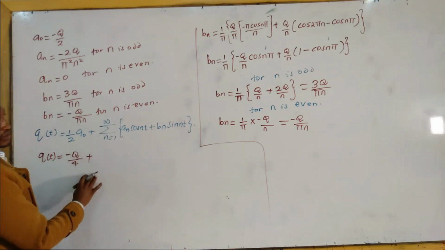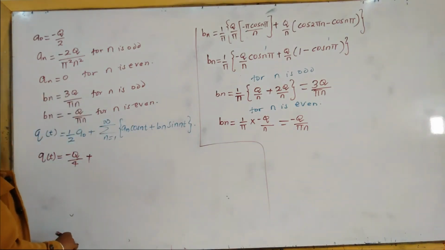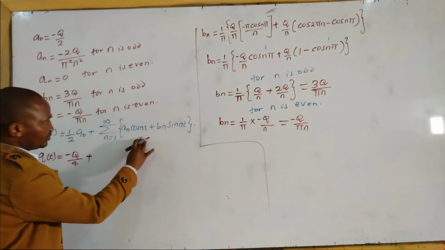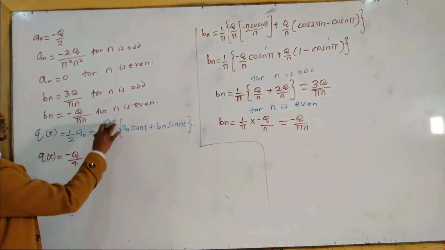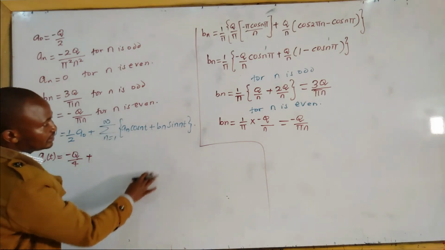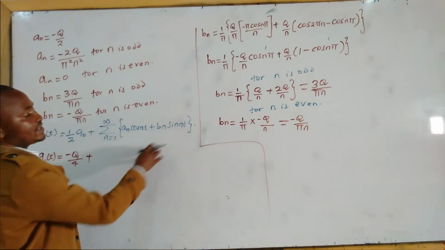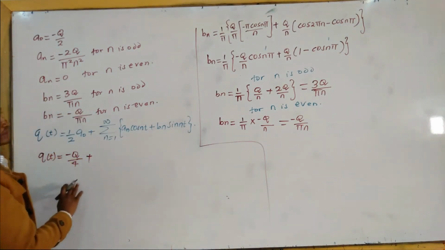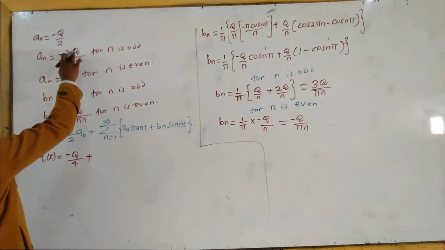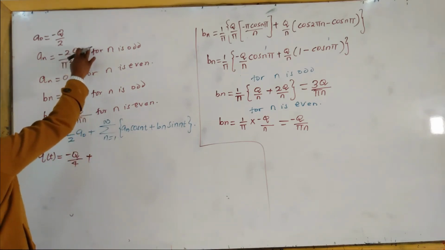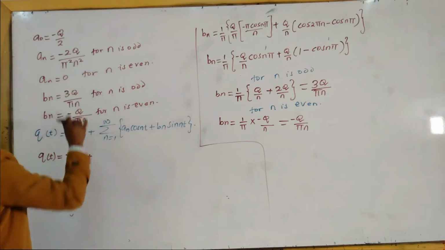plus, we start summing, we start with an. We can split the two because if you open the bracket, it will be the summation from n equals 1 to infinity of an cos nt plus the summation from n equals 1 to infinity of bn sin nt. So we can split. An is negative 2q all over pi squared n squared.